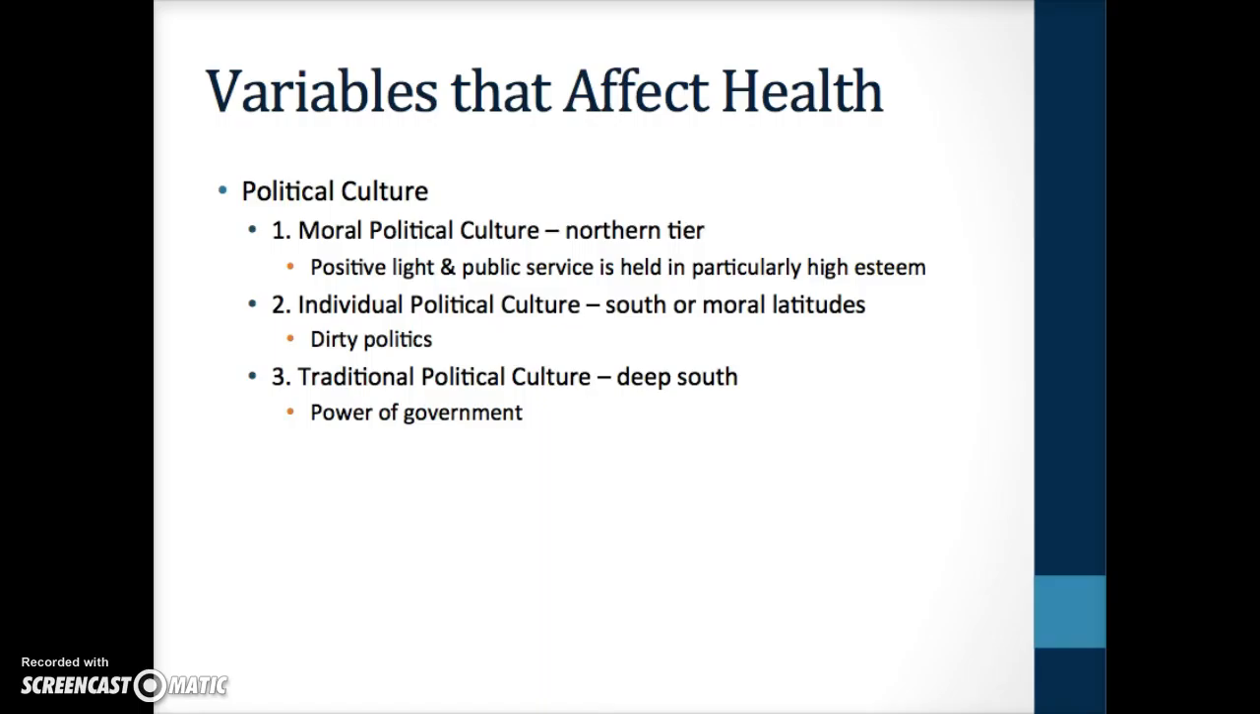Just to the south of the moral latitudes lie states characterized by the individual political culture. Here, self-sufficiency is often stressed over government activism. Government is viewed as a necessary evil, and there is often greater tolerance of corruption among political leaders. It is hardly coincidental that Illinois, with its long-standing reputation for dirty politics, falls within this group of states.